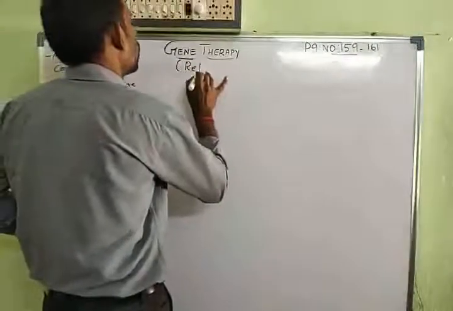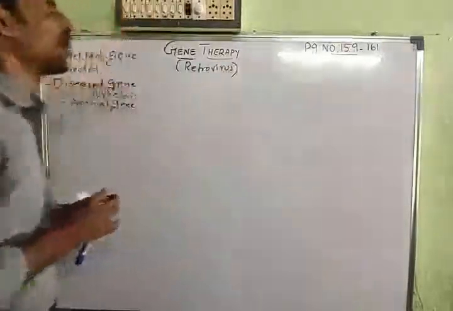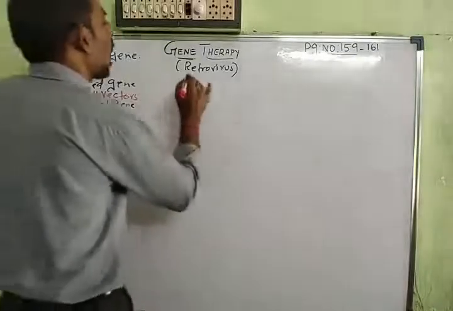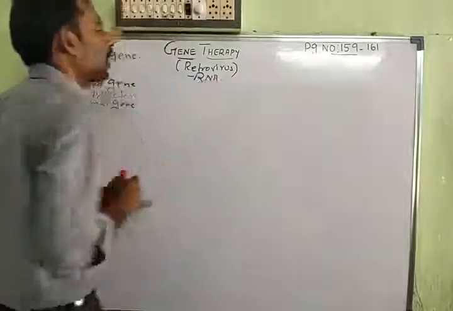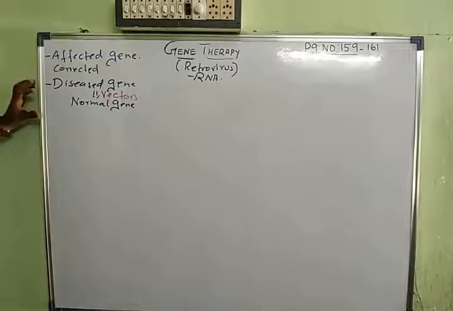We'll talk about retrovirus later. HIV is a retrovirus. Especially, a retrovirus has a genome of RNA. It does not have DNA; it has RNA in it. We will talk about this later, when we talk about the vectors. So at this point, remember, the diseased gene is always replaced by the normal gene by using vectors.